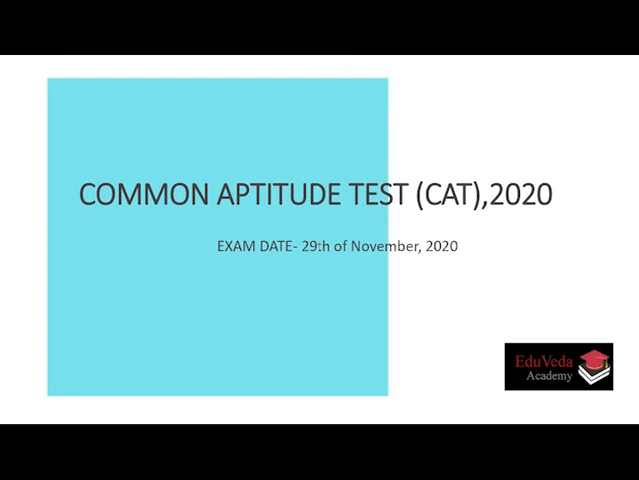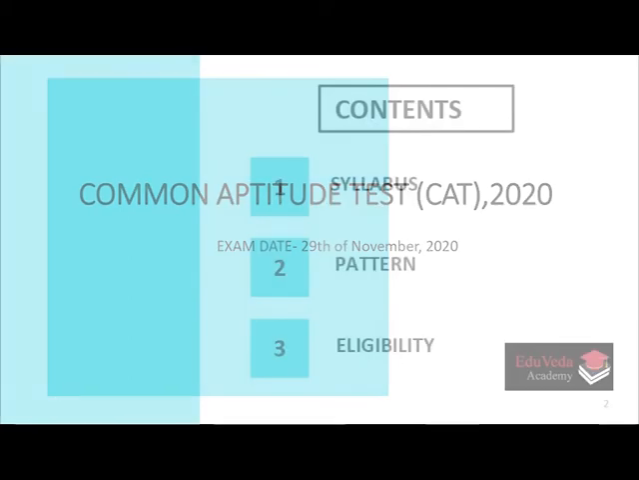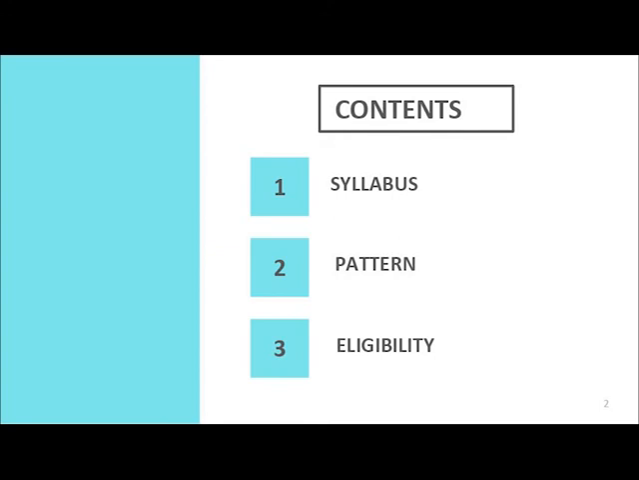In this video, we are going to talk about the upcoming CAT exam. The exam is scheduled on 29th of November 2020. Here, we are focusing on the three main parts, which are the syllabus of the exam, the pattern of the exam, and the eligibility criteria for the exam.